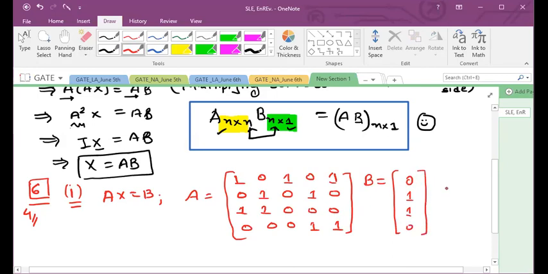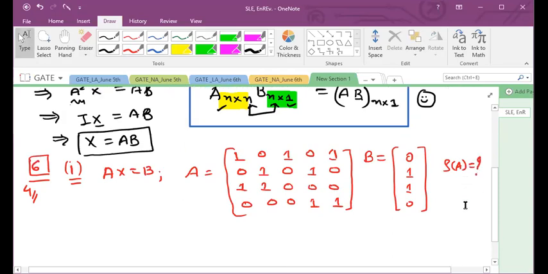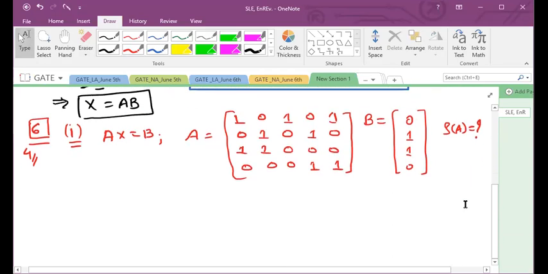Then rank of A is, right? They are asking just rank of A. Rank of A we can find directly, right? No need for B in that, isn't it? For first question. Second question: which of the following is true? Right, in second question they are giving us 4 options and they are asking which of the following is true. Option A: capital X does not exist.